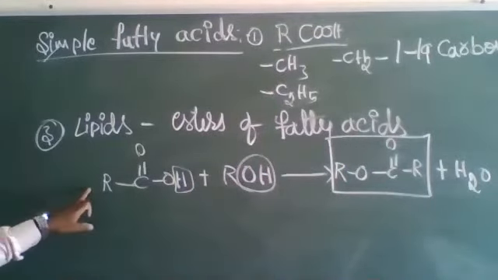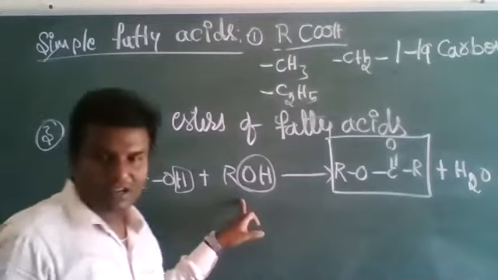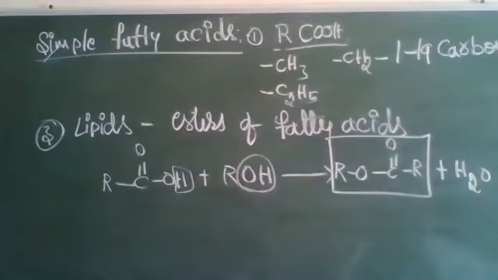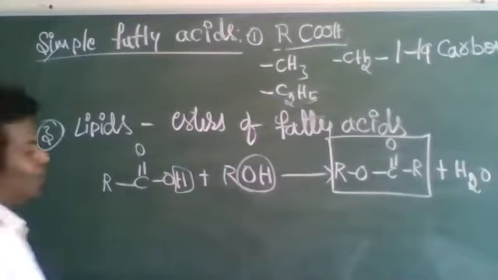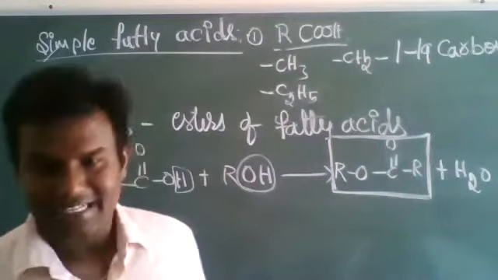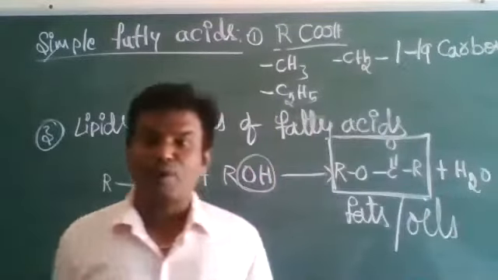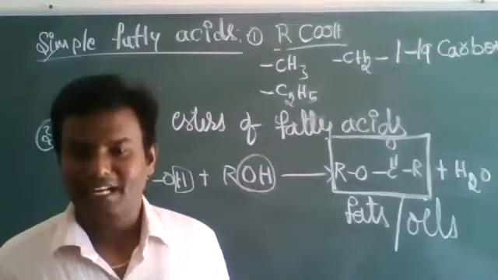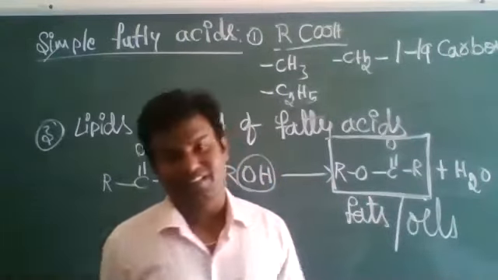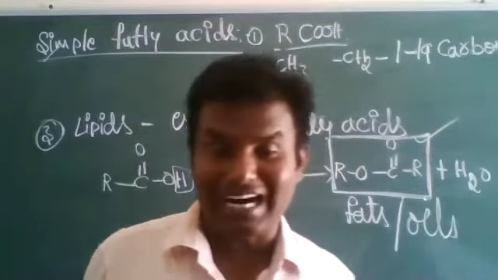When the fatty acids, the simple lipids, are reacted with alcohol, they form esters by removing the water molecules. These esters are said to be fats or oils, depending upon their boiling point. So depending upon their boiling points, they act as fats or as oils. This is called ester. The ester formula is R O C double bond O R.